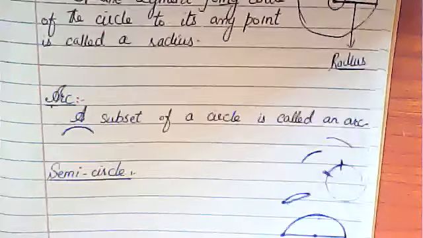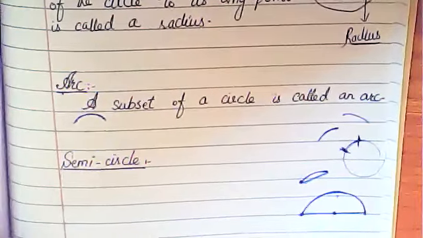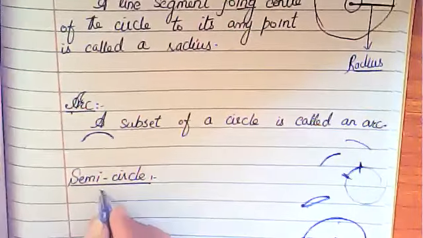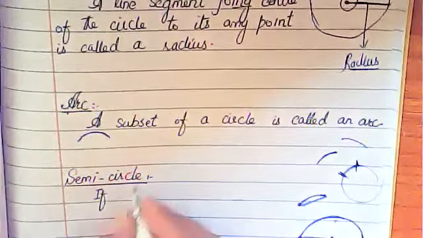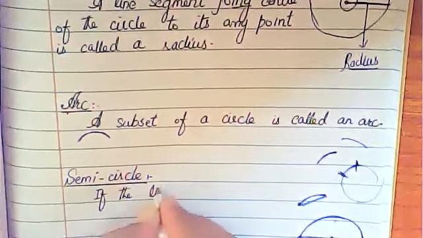Now, how will you define a semicircle? Look here.